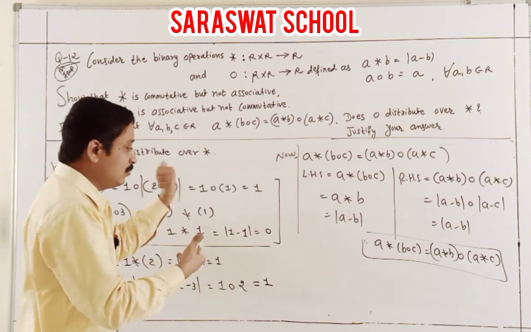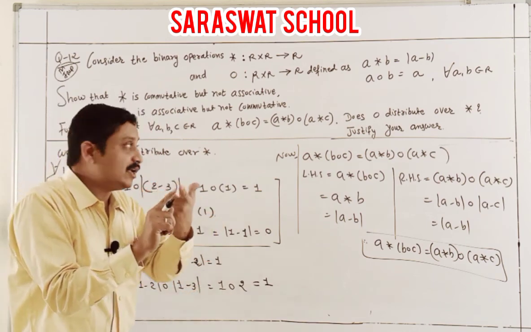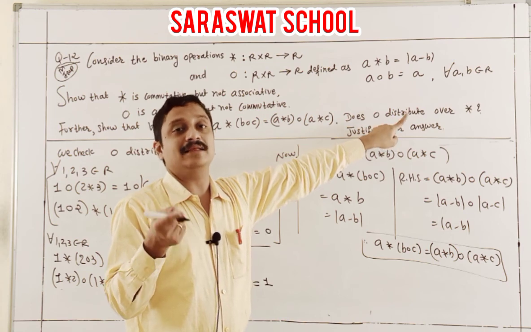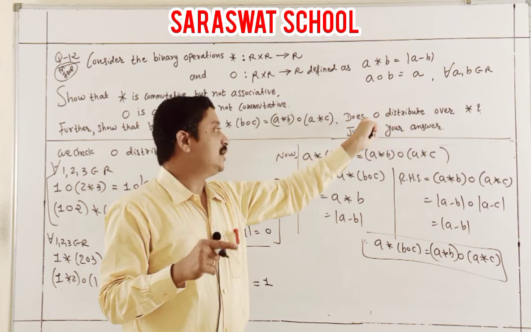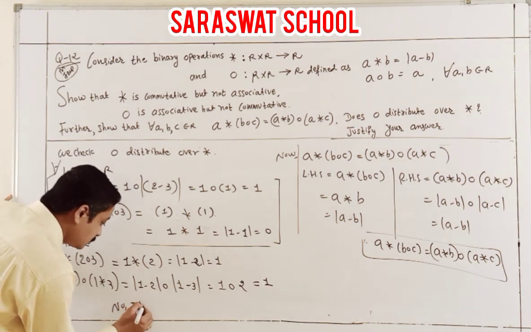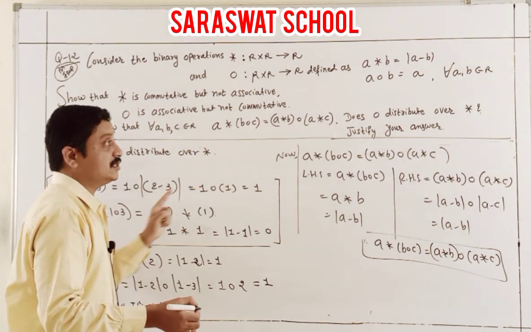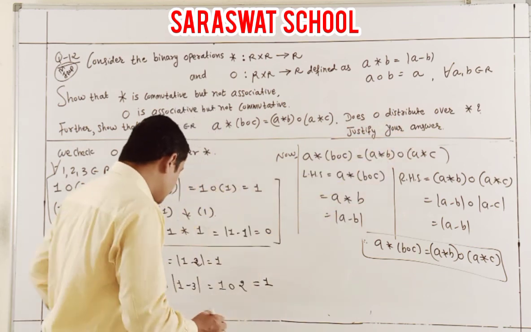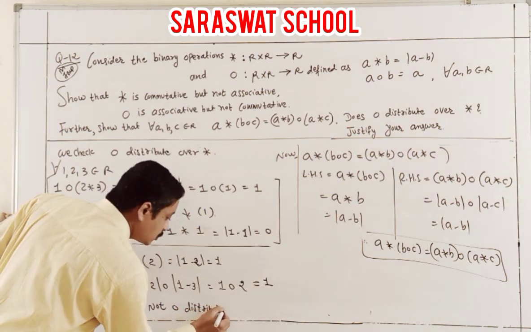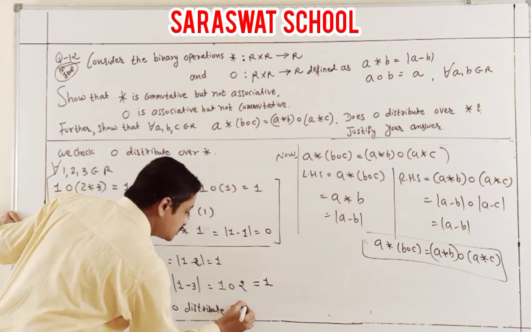Indirectly, if both are true, then we can say O distributes over binary, and binary over O. But is it the last answer? No, it is not. So this is written: O is not distributive over this star.